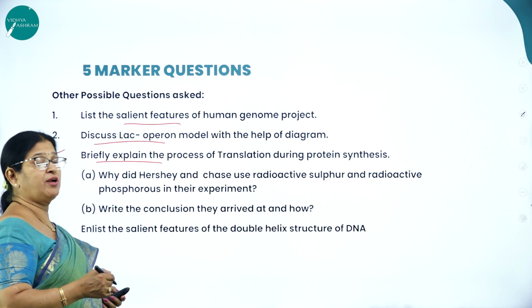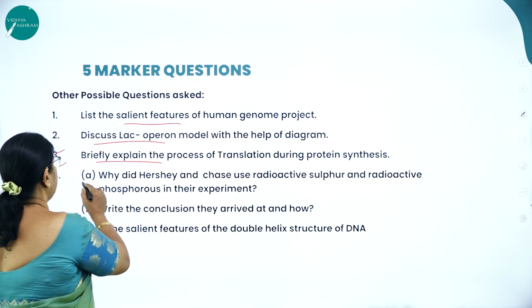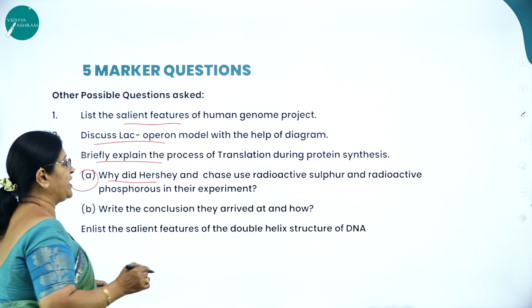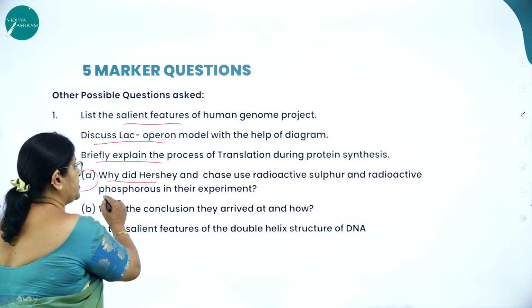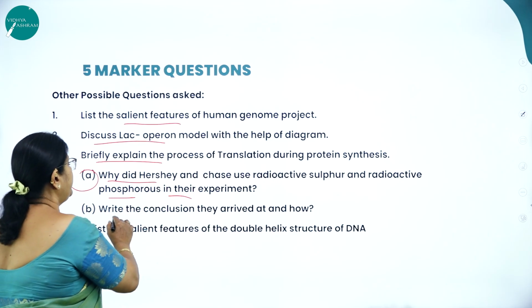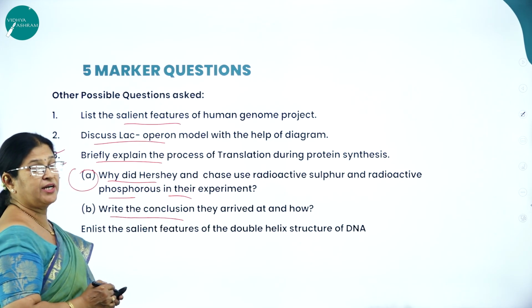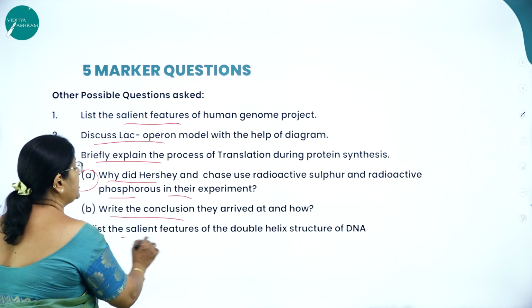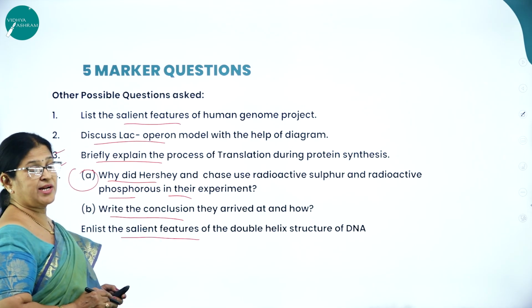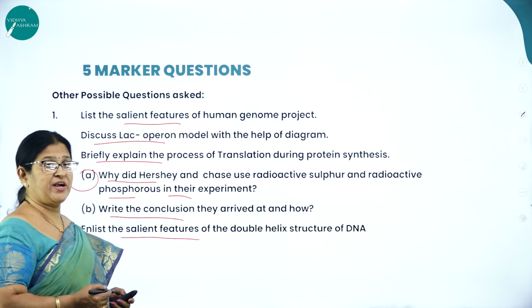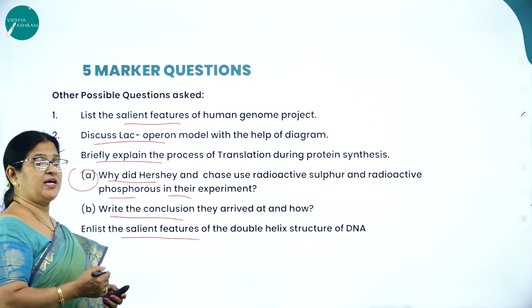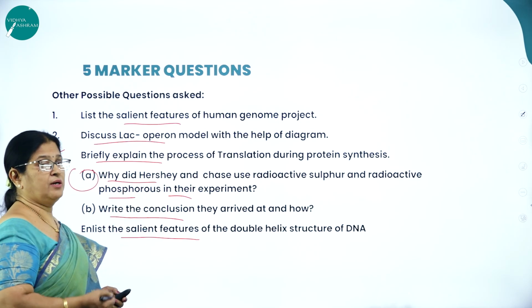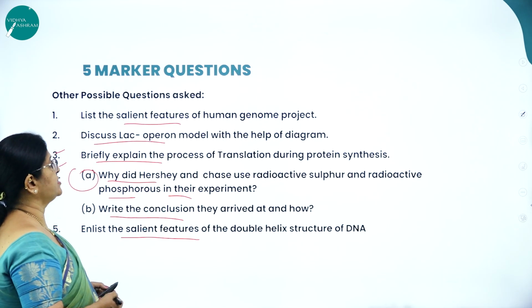Either transcription or translation might be asked. Then for split questions it might be asked, like why did Hershey and Chase use radioactive sulfur and radioactive phosphorus in their experiments? B, write the conclusion they arrived at. Or enlist the salient features of the double helix structure of DNA which was proposed by Watson and Crick. So these are other possible questions which might be asked from the same chapter called Molecular Basis of Inheritance.